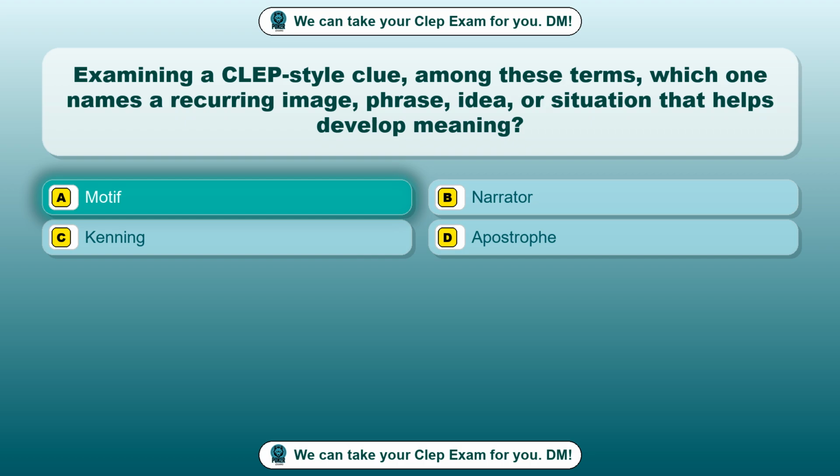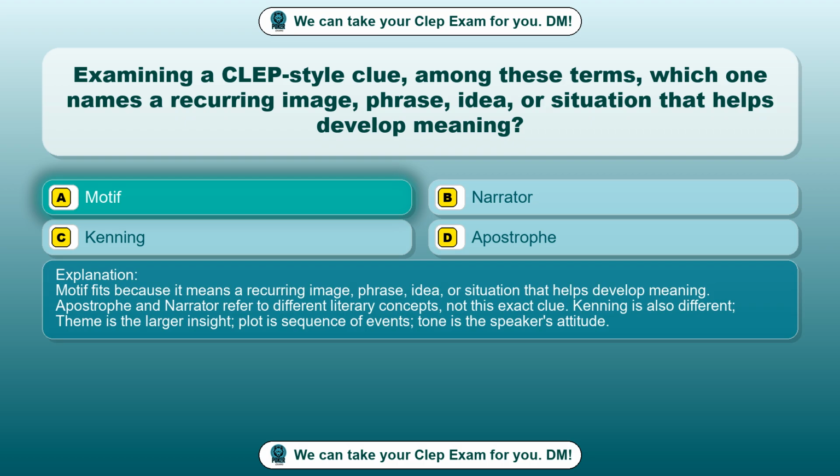Motif. Motif fits because it means a recurring image, phrase, idea, or situation that helps develop meaning. Apostrophe and narrator refer to different literary concepts, not this exact clue. Kenning is also different. Theme is the larger insight. Plot is the sequence of events. Tone is the speaker's attitude.